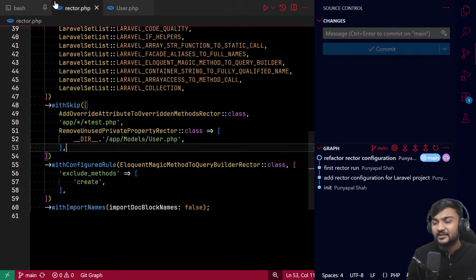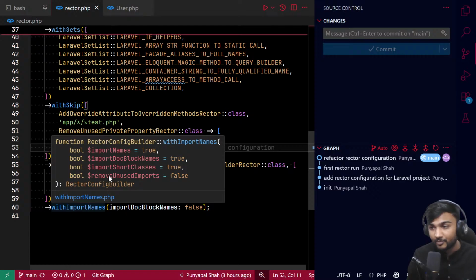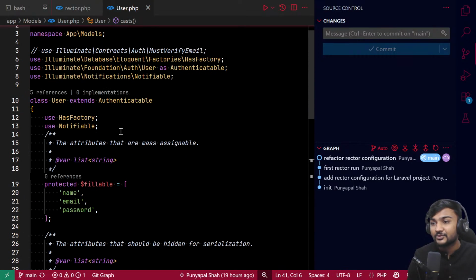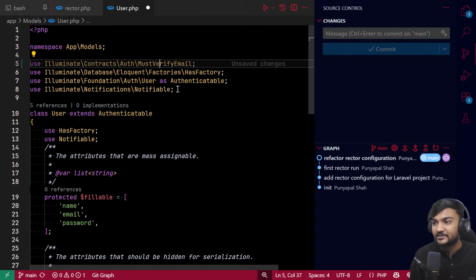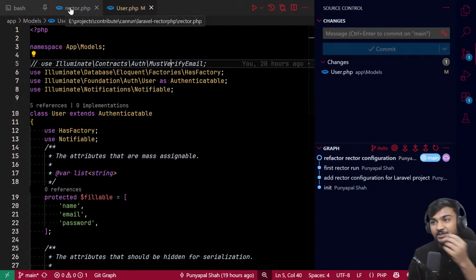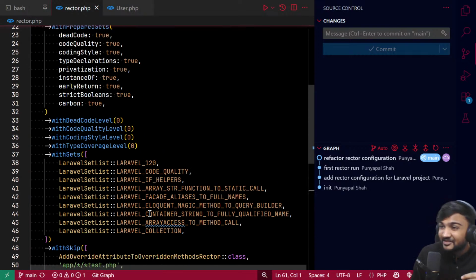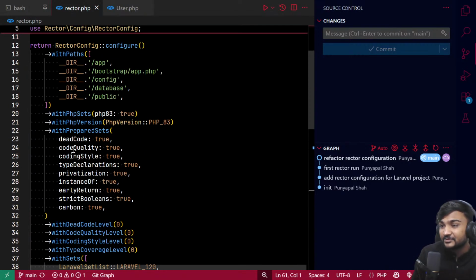We're going to see some examples live, and it can also import doc blocks, import short classes, and remove unused imports. So if you have an unused import like this and run Rector now, it will simply remove it, if you have remove unused imports set to true. We cannot see everything, but we can see some of them.